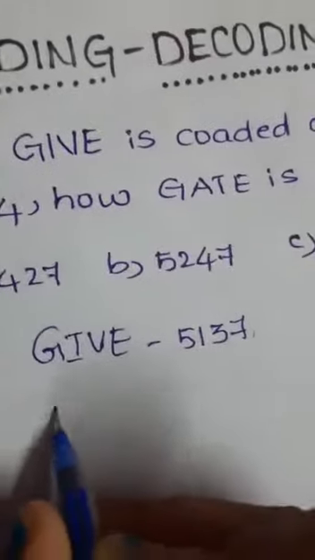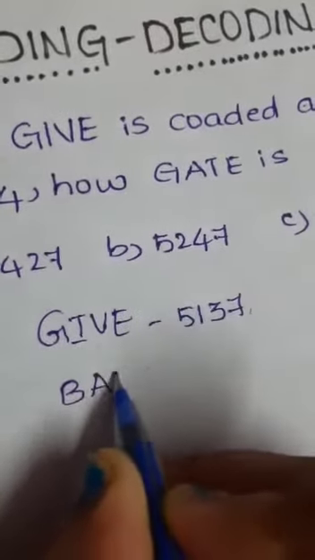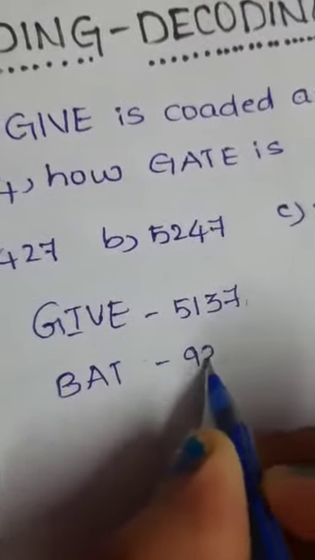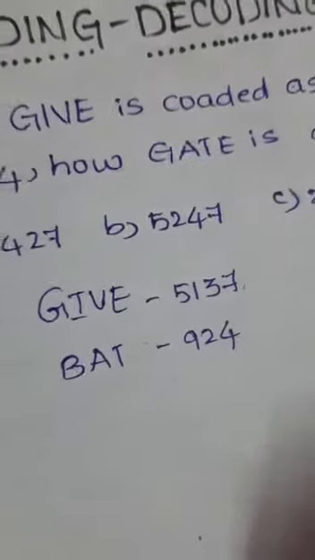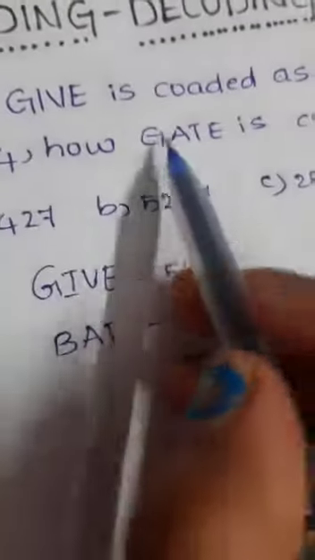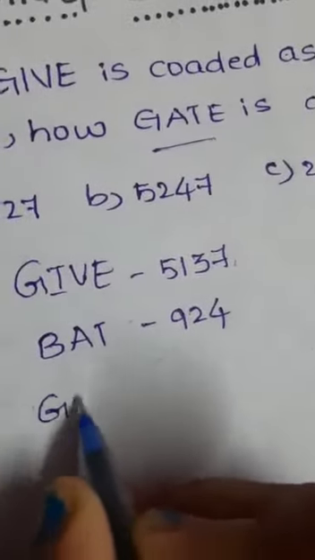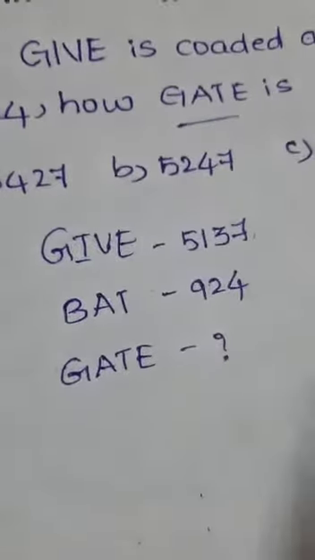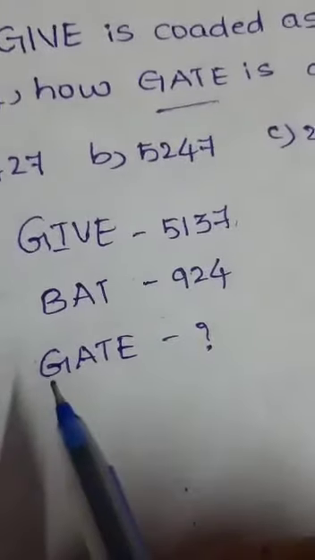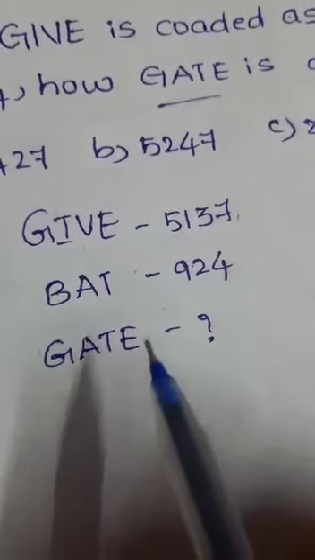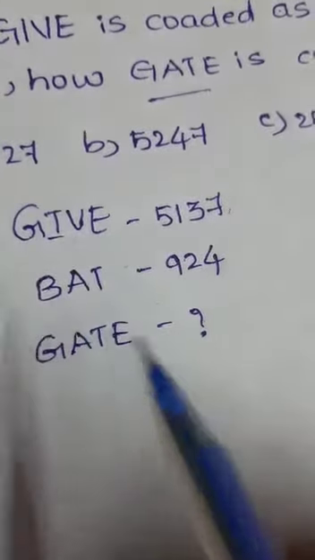So let's write that. And we should find how GATE is coded. Whatever letters are there in GATE are also there in GIF and BAT.